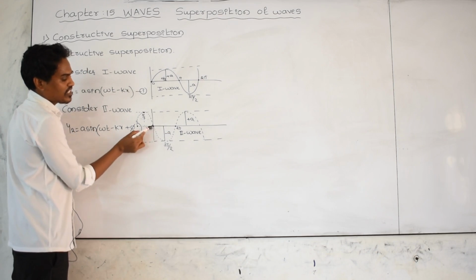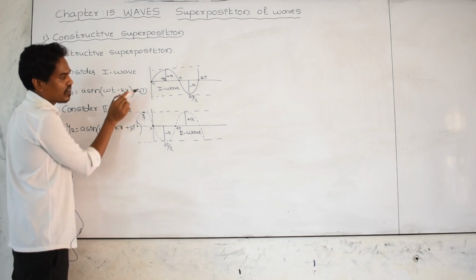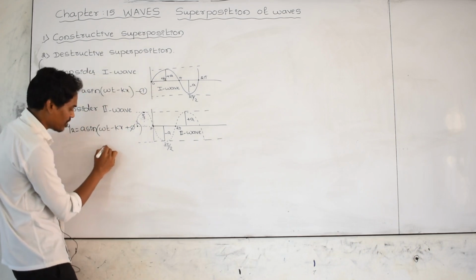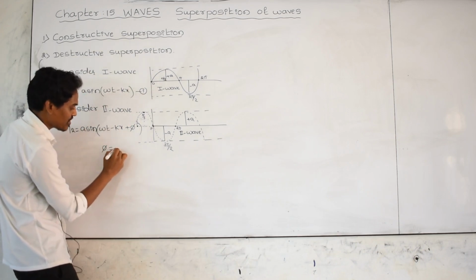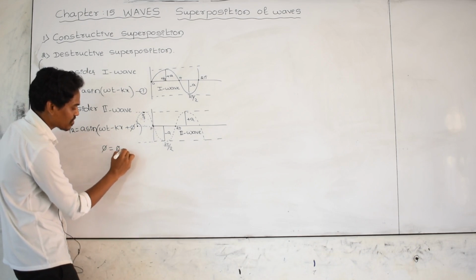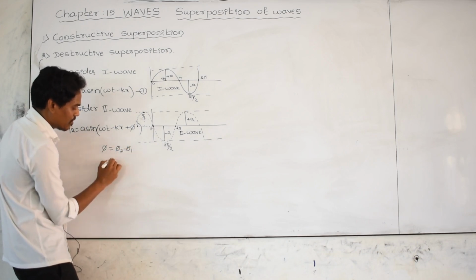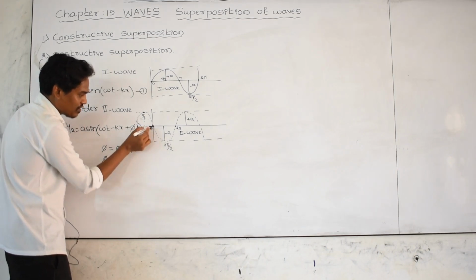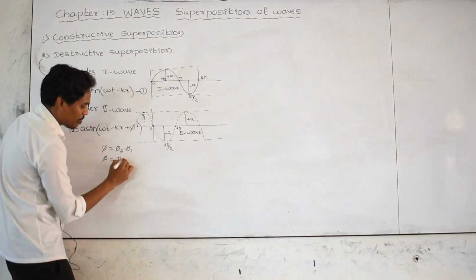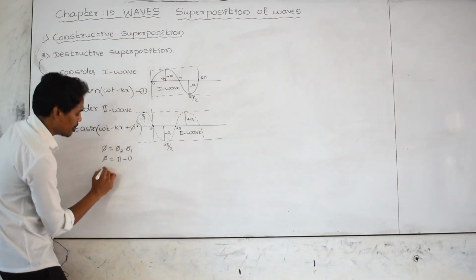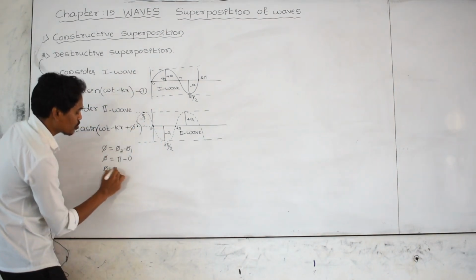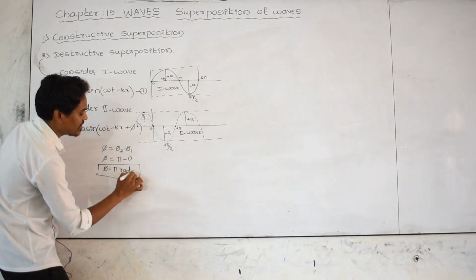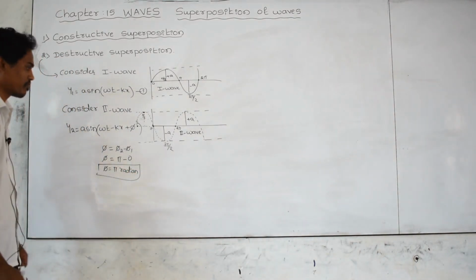For the second wave, the phase angle here is 180. For the first wave, the phase angle here is 0. What is the phase difference between them? The phase difference between the first wave and the second wave is phi 2 minus phi 1. Here phi 2 is the phase angle for the second wave, pi radian, minus the first wave, 0. This means the phase difference between the first wave and the second wave is pi radian, which in terms of degrees is 180 degree.